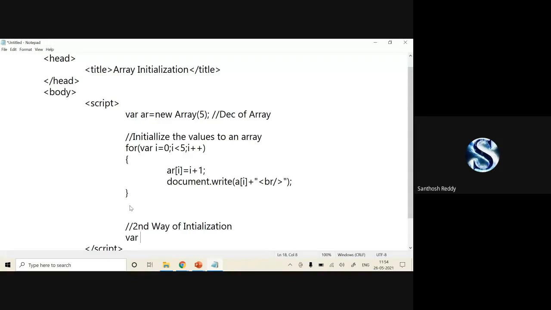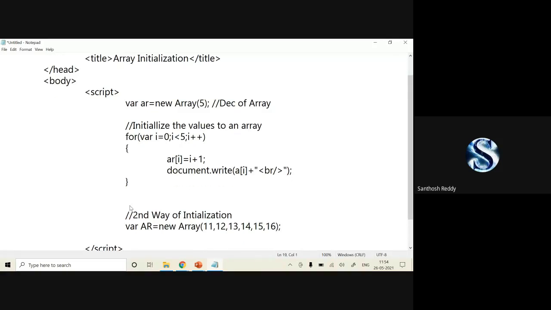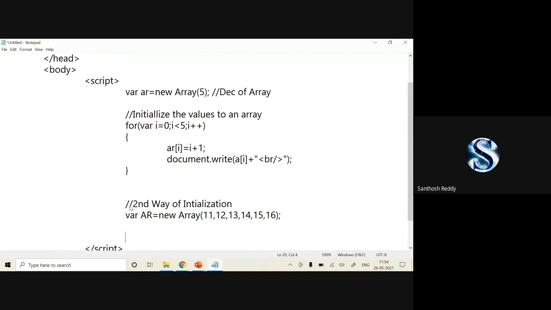Just create one variable is equal to new array. You can specify the values directly within this parenthesis, like 11, 12, 13, 14, 15, 16. As many as are required. Okay, now this is used for retrieving your values.